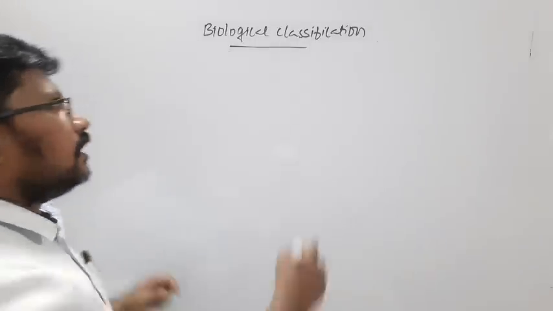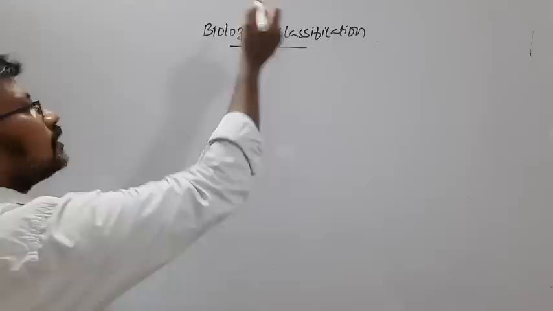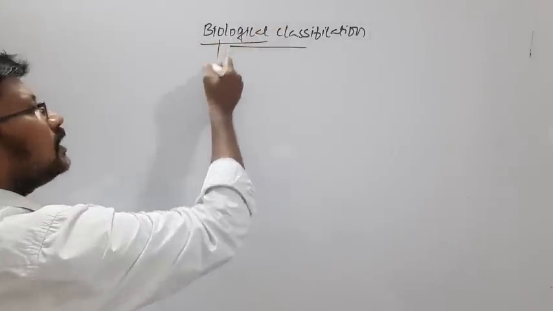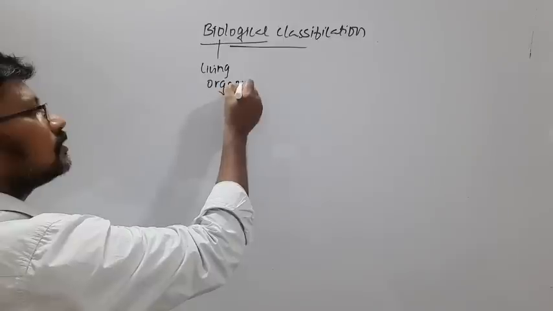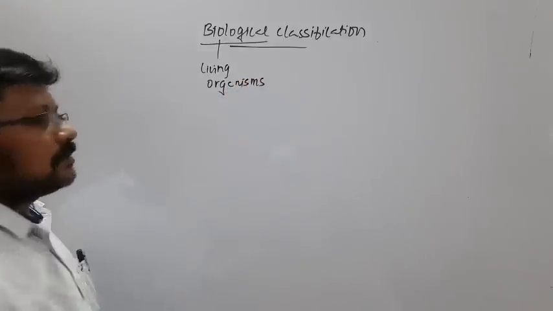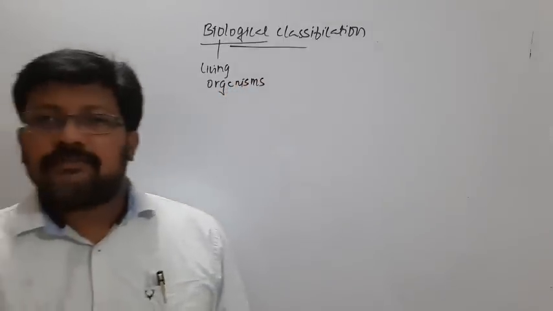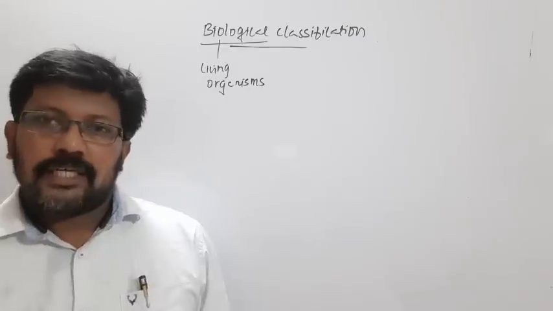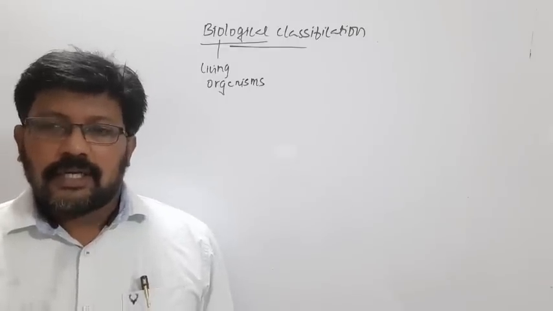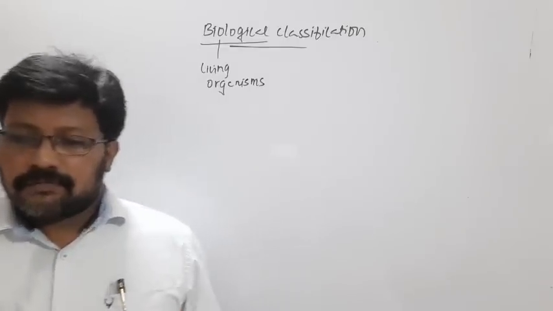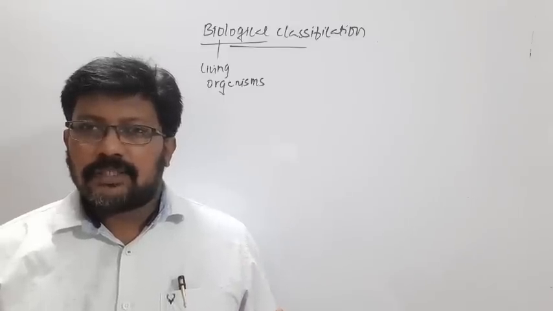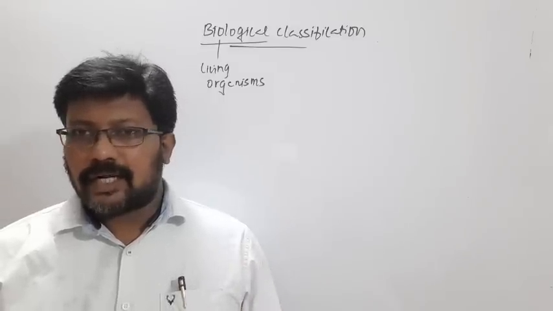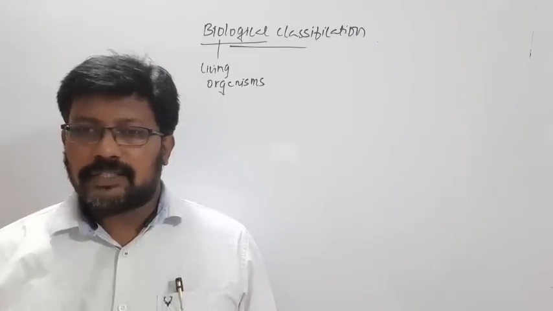Now here, biological means living organisms. So the classification of living organisms is what we study under biological classification. From very long back, many scientists tried to classify organisms.